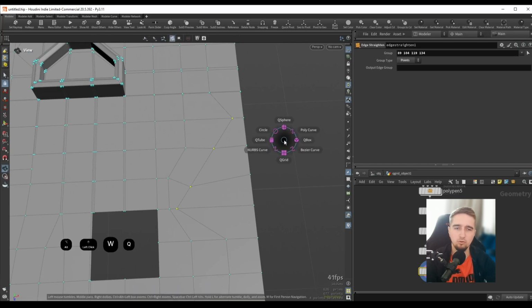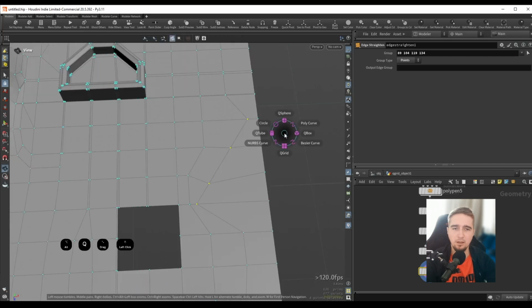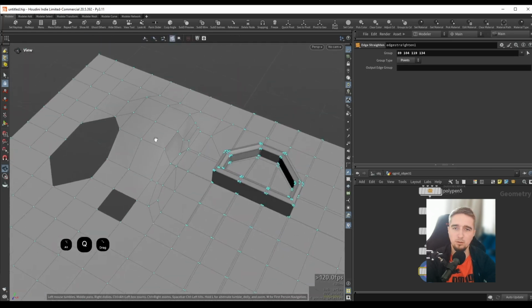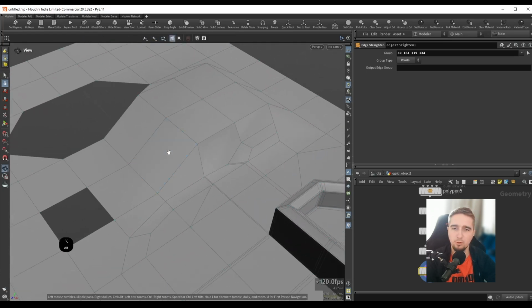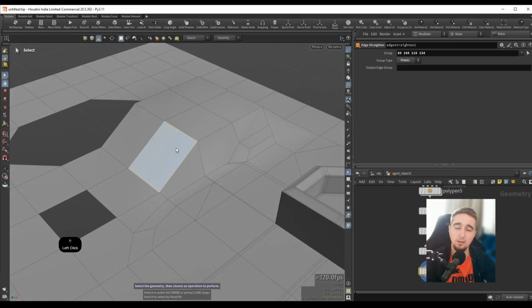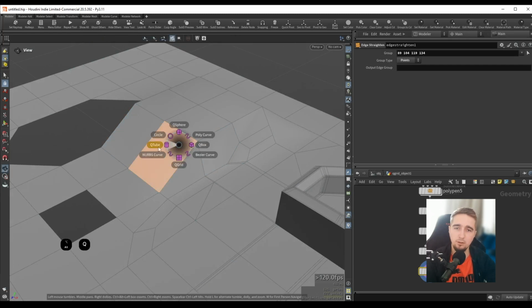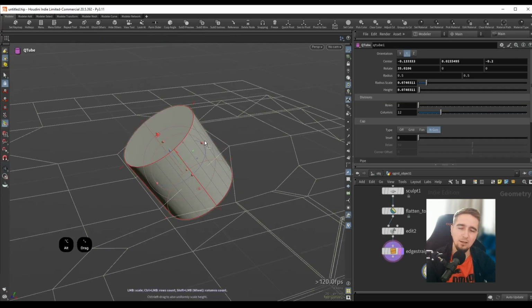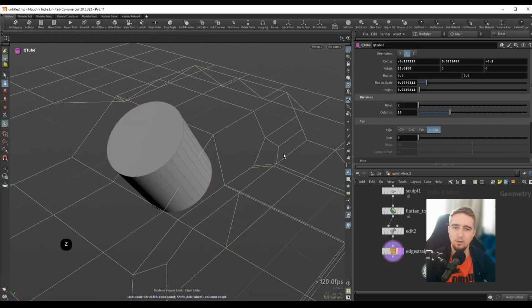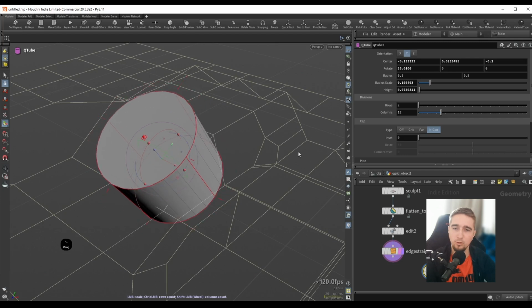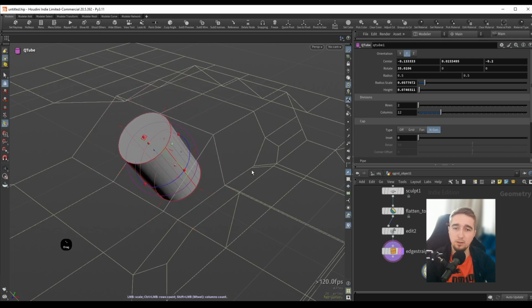Alt Q if we want to drop down some meshes. And also on the note of this Alt Q radial menu, earlier I showed you that if I don't have anything selected, this will just drop down some of these primitives in the center of the scene. But for example, if I were to grab a face over here, so let's go into face mode and I select this face, if I do Alt Q and create a Q tube, for example, this will align it on the normal of our face. And now I can select the columns here by holding down Z and dragging, and with simple click dragging, we can select the radius as well.